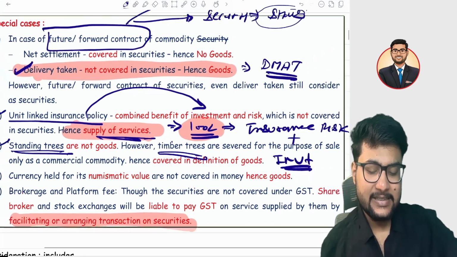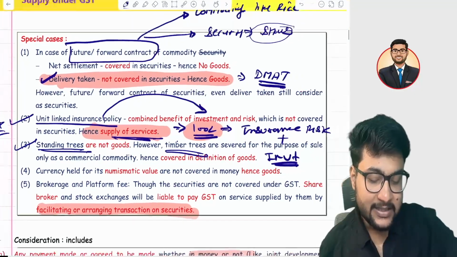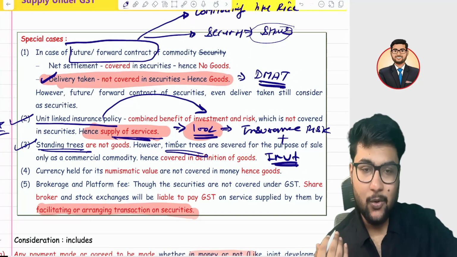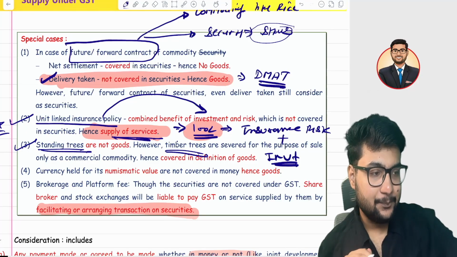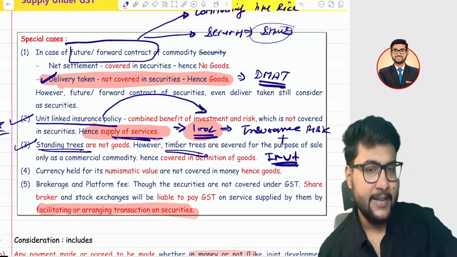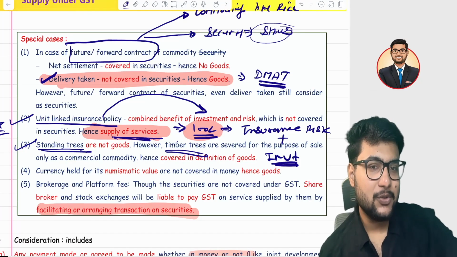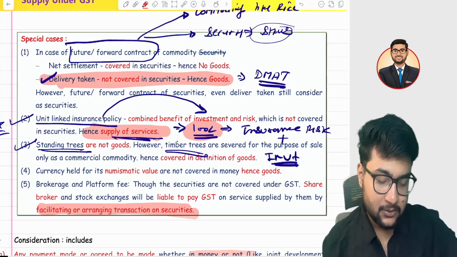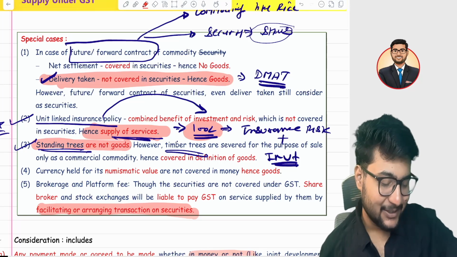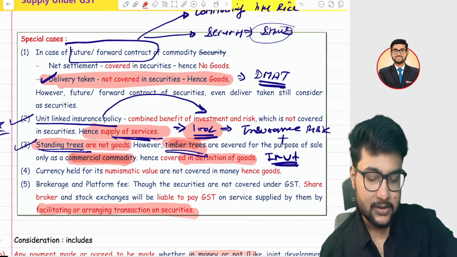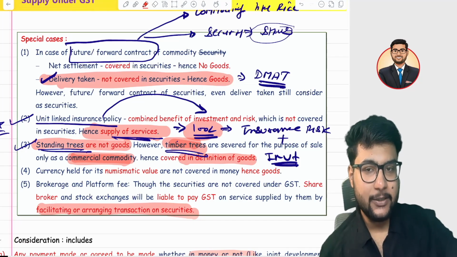But in case it is a standing tree, it means this tree is not grown for furniture purposes. If you see the trees around you which generally grow up, there is no commercial purpose for them. These are standing trees, and standing trees are not part of goods. They are not treated like growing crops. Okay, so growing crops are goods, standing trees are not goods, and a timber tree is a commercial commodity, hence it is covered under the definition of goods. I hope the first, second and third points are clear to you.